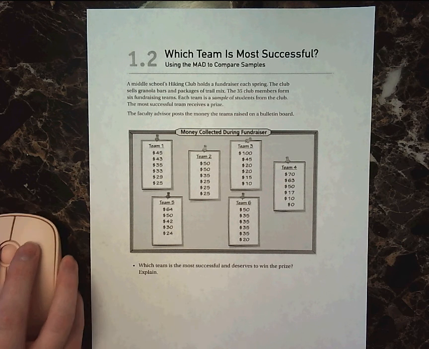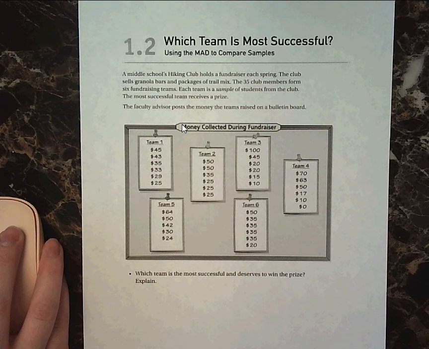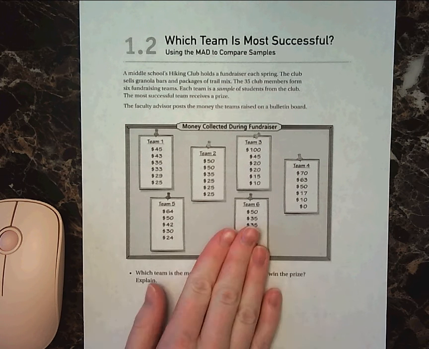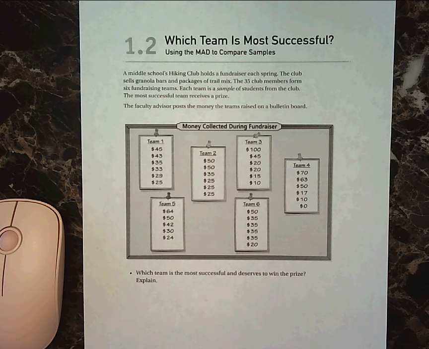Hi guys, so the last few classes we've been learning about mean, median, mode, and range. Today we're going to learn about something new called the mean absolute deviation, or the MAD. We're going to be working out of our textbook today. I know we haven't seen our textbook in almost 2 months now, but we're going to take a look.